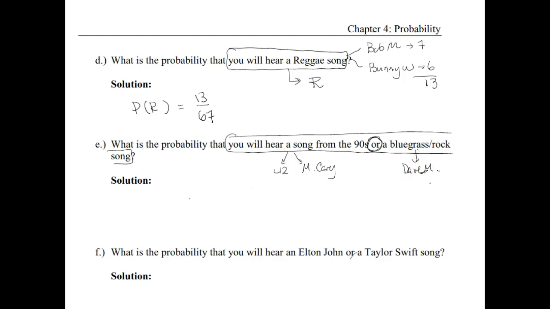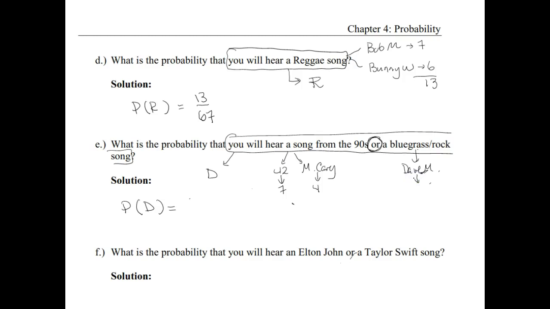So again, if we go back and look at our song titles from the 90s, let's just call this the event that we're interested in here. What letter haven't we used yet? Maybe a D. Probability of event D. If we go back up to the paragraph, there were 7 U2 songs and 4 Mariah Carey songs.